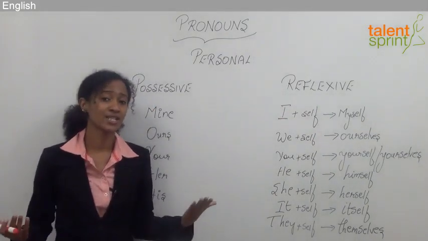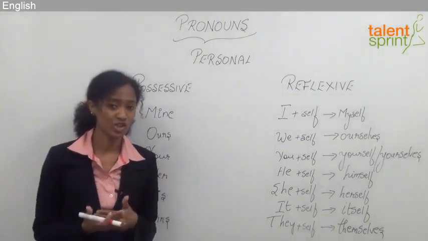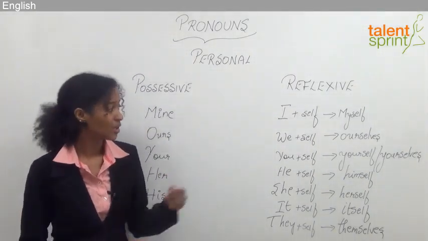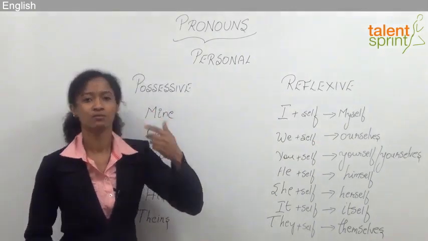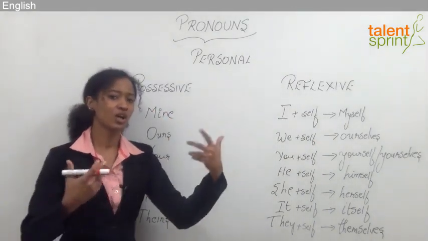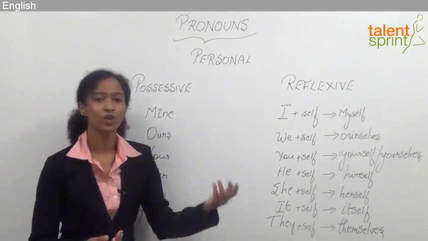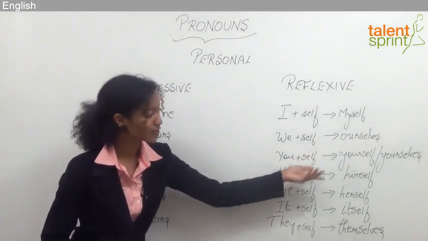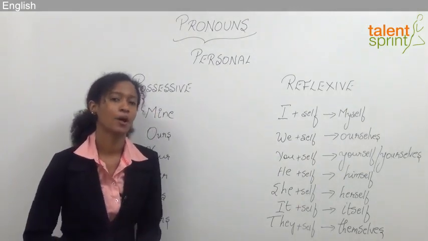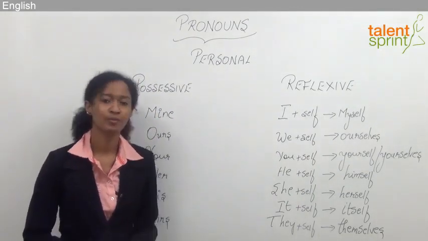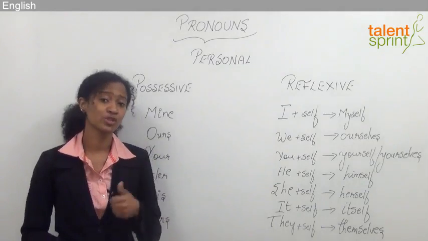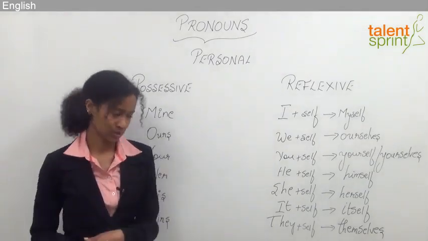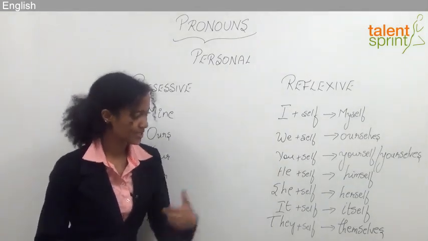I give myself 12 weeks to get in shape, in a sentence. We plus self, ourselves. We unloaded the baggage ourselves. You plus self, yourself or yourselves. For example, you should get yourself a new phone. He plus self, himself.